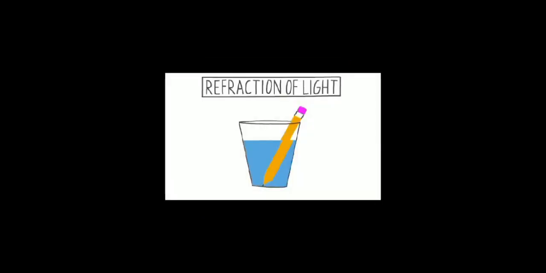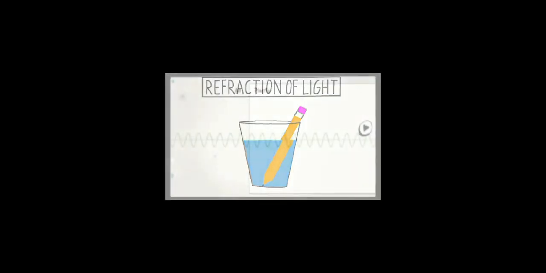What is refraction of light? Refraction of light is the bending of a wave of light when it enters a medium where its speed is different. When light passes from a fast medium to a slow medium, it bends the light ray toward the normal to the boundary between the two media. Refraction of light is defined as a change in the speed of light that causes a change in the direction of the light wave as it travels across the boundary of a uniform medium.